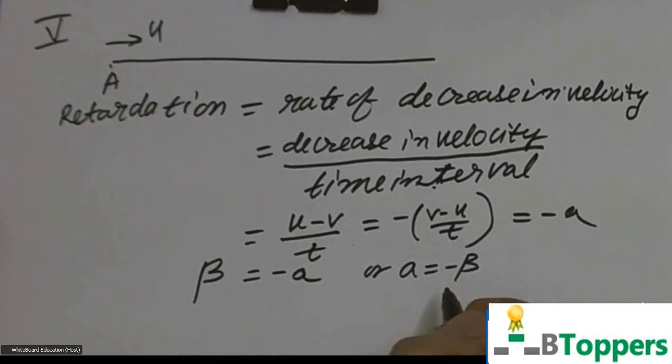So when the particle moves in a straight line path with uniform retardation, the acceleration will be the negative of the retardation. For example, if the particle moves in a straight line path with uniform retardation of 2 meters per second square, it means its velocity decreases by 2 meters per second after each second. Then its acceleration can be written as equal to minus beta.